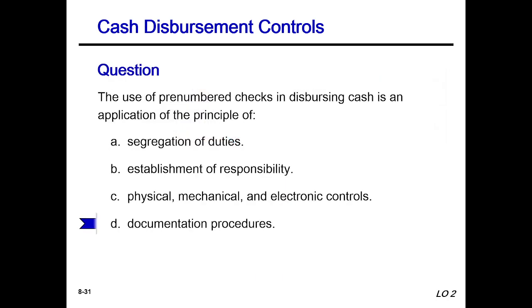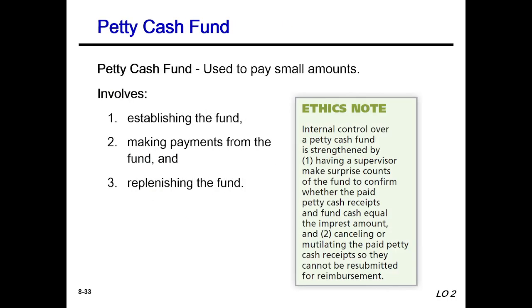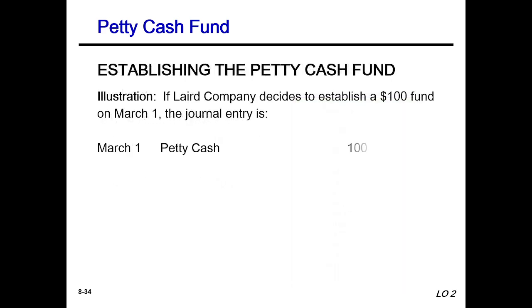Okay, this is a control question. This is the answer to documentation procedures. Voucher system control. This is the voucher authorization from the preparer of each expenditure in a voucher system. Petty cash fund: establishing the fund, making payments from the fund, and replenishing the fund. Here, a company decides to establish a $100 fund on March 1. So petty cash will be debit and cash will be credit.